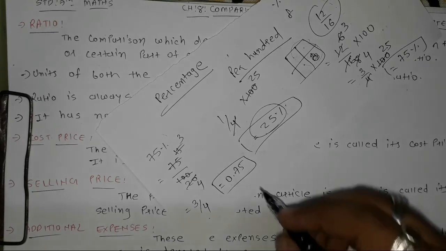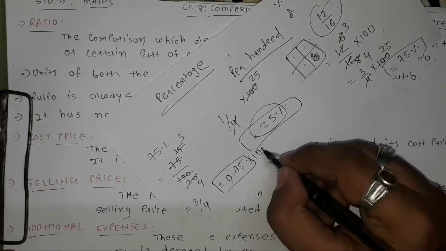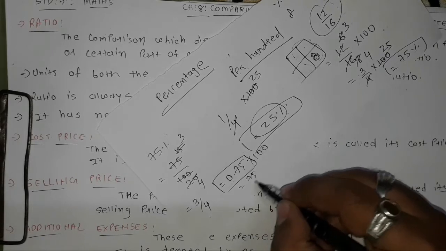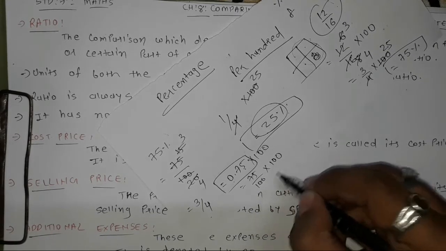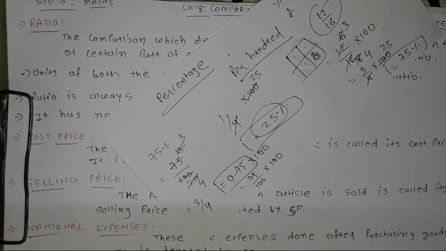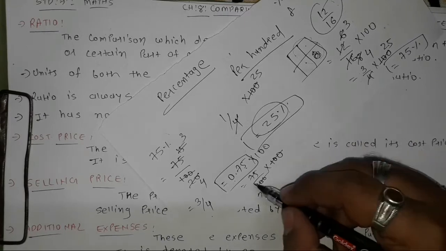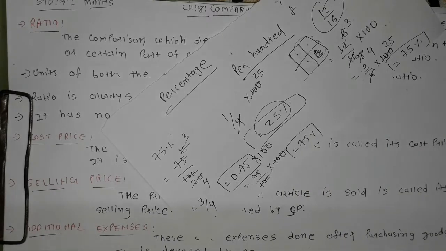To convert any decimal into percentage, what we have to do, 0.75 is there, we have to multiply this 0.75 with 100. So 0.75 I can write as 75 upon 100, and if I have to convert this number into percentage, I will multiply this number with 100. So this 100 will be cancelled, so 75% will be our answer. So this is how we find percentage, or from percentage we can find decimal number.